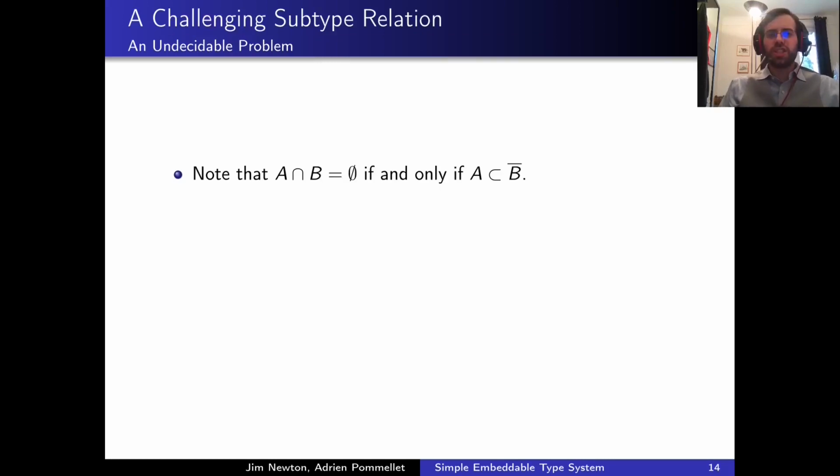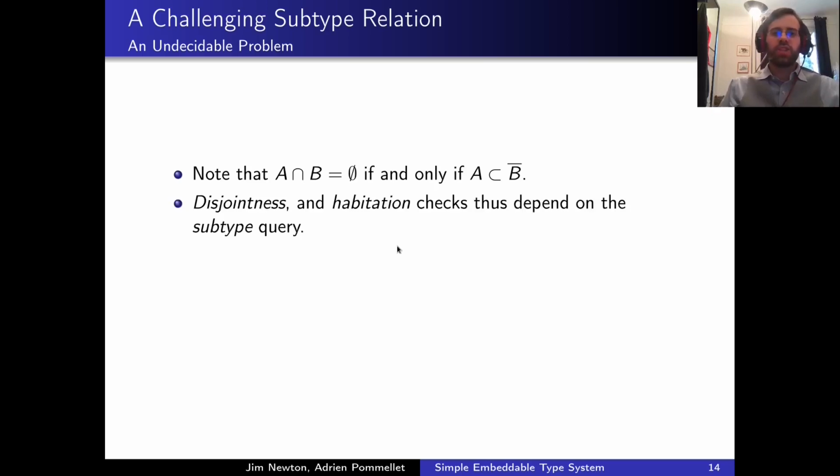You may question the need for this subtype relation. Then please consider the following example. If we want to decide whether the intersection of two types A and B is empty, then this problem is equivalent to A being a subtype of the complementary of B. Disjointness and habitation queries therefore depend on this subtype relation.